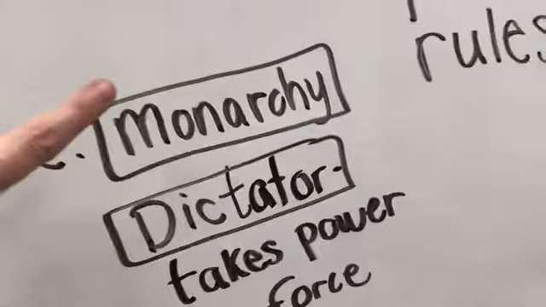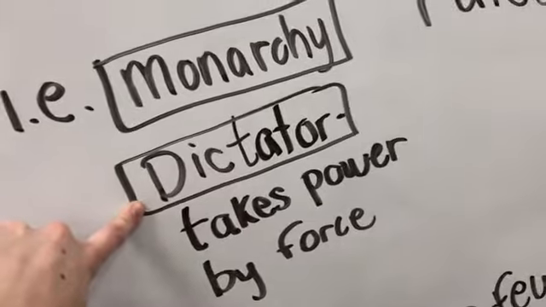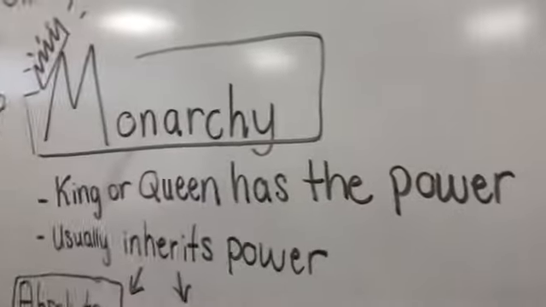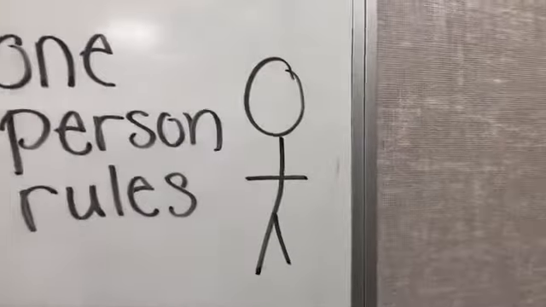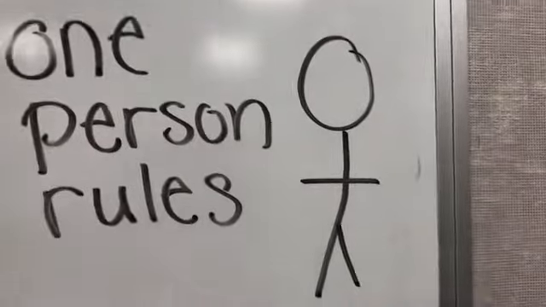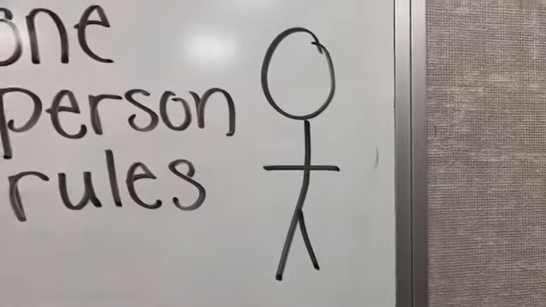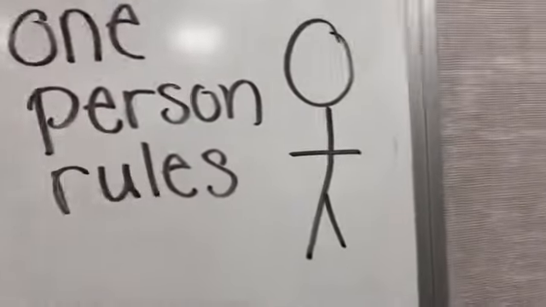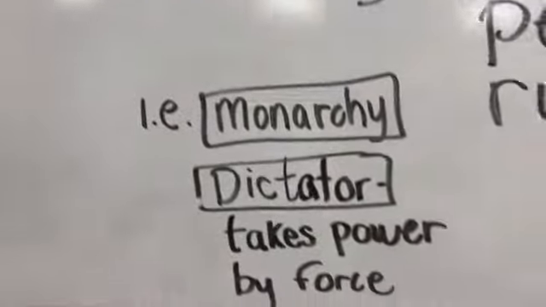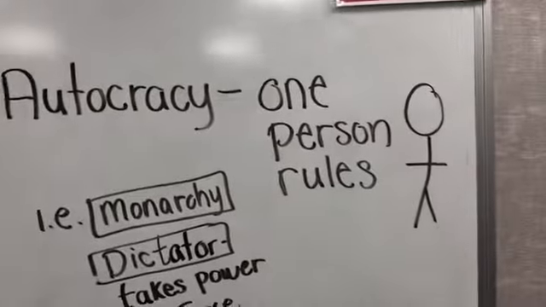The only difference here is how they get their power. So a dictator usually takes power by force, whereas a monarchy has inherited their power, like we talked about before. So if you see one person here and they say, yeah, I'm an autocrat, I'm an autocracy, well, do you know what kind of government they are? No, you'd have to ask them one question: how did you get your power? And then when they answer that, then you can determine what kind of autocrat they are. Okay, so that is an autocracy, one person rules.